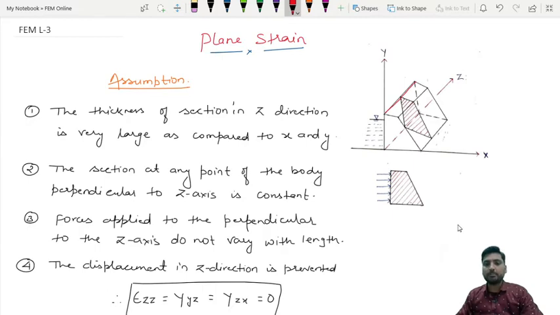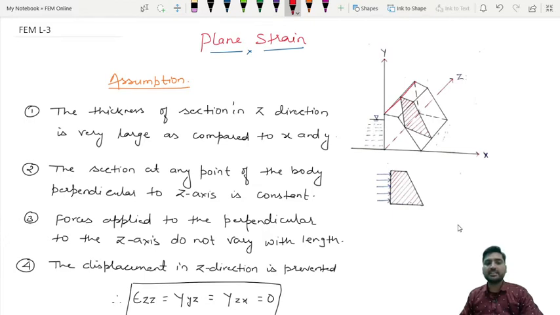As we compare it with the plane stress condition, what happened in plane stress? The thickness in the z direction is negligible, means the thickness in the z direction was very small, but here the thickness in the z direction is more as compared to the x and y. So it is just the opposite of that plane stress condition.